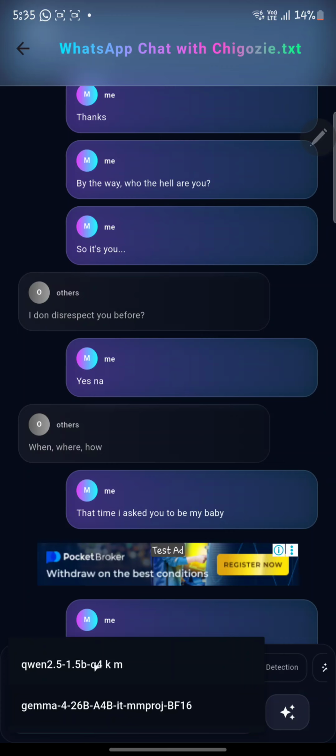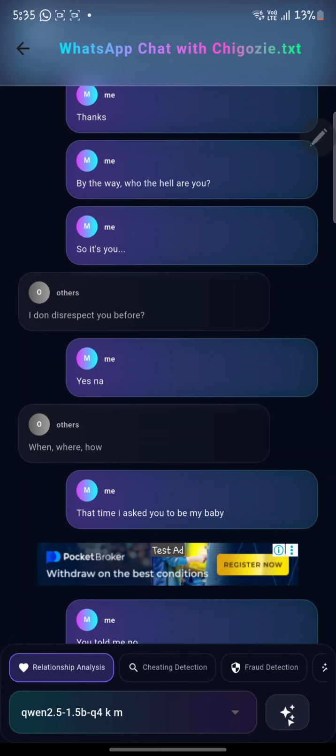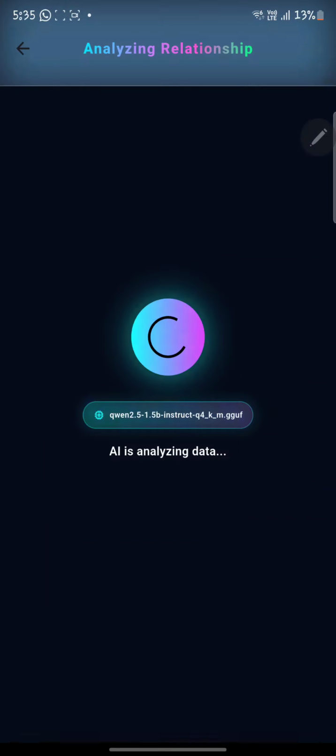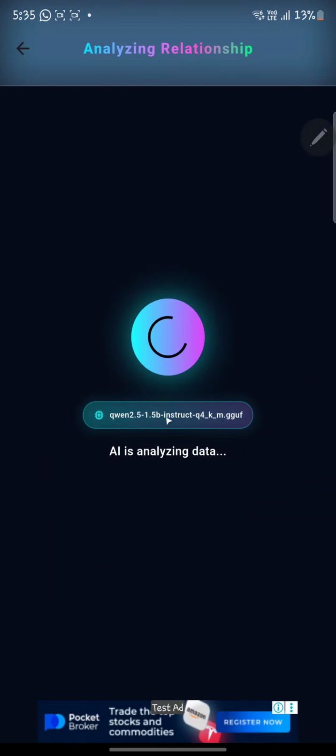So I'm going to choose Qwen. Then I'm going to click Analyze. All right. Okay, you're back here again. Notice the changes we made here too. When analysis is going on, we couldn't tell which model we were currently using.